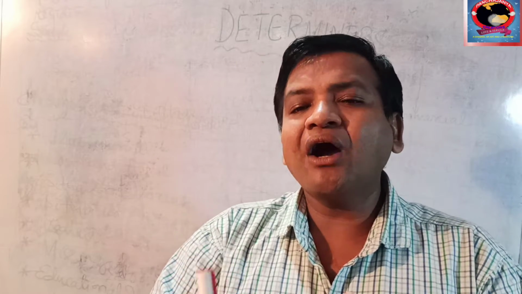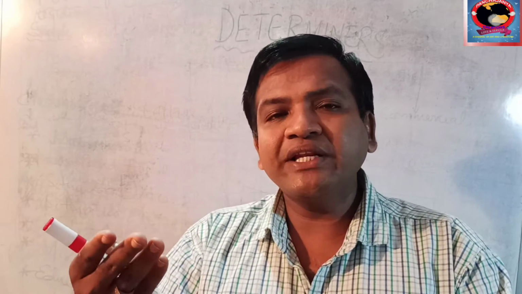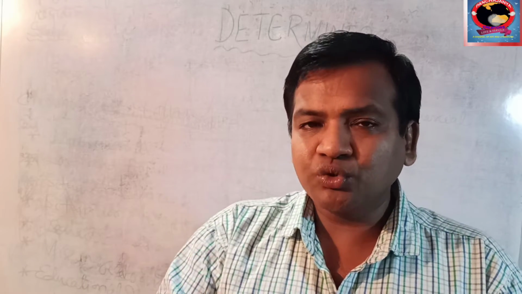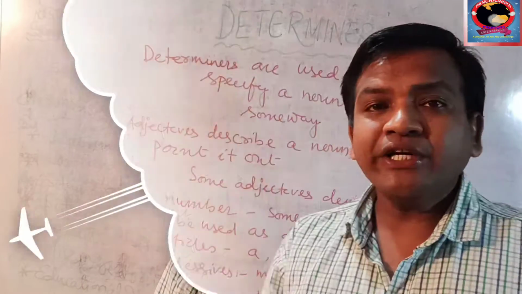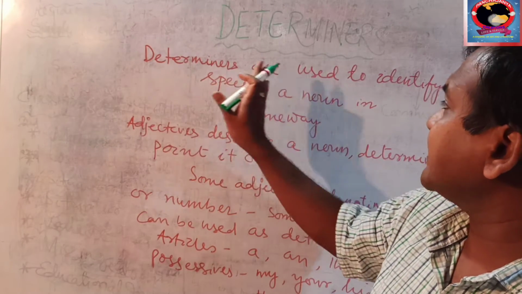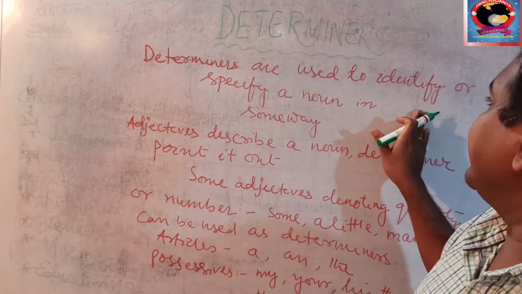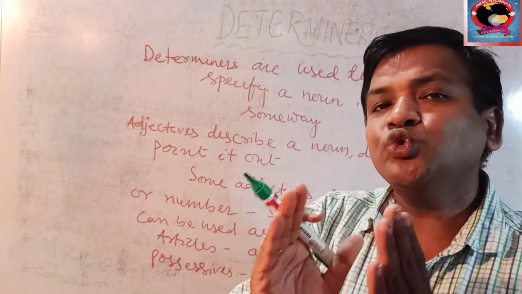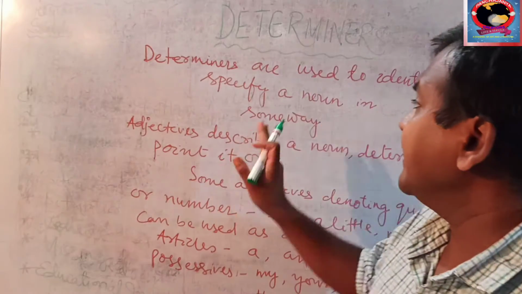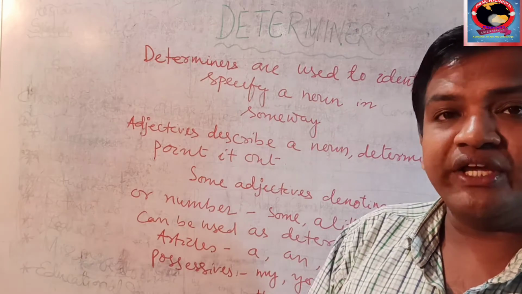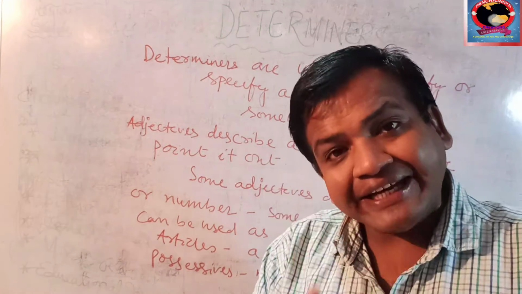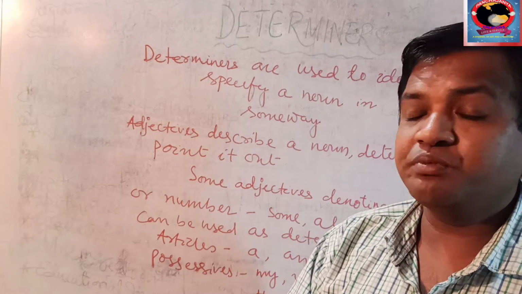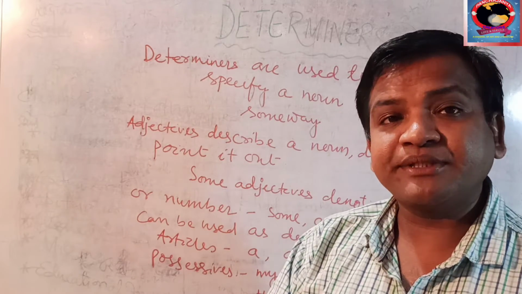Now let us see how we will understand it better, with examples. Determiners are used to identify or specify a noun, to know a noun in some way. And there is a great difference between adjectives and determiners. Don't get confused between them.